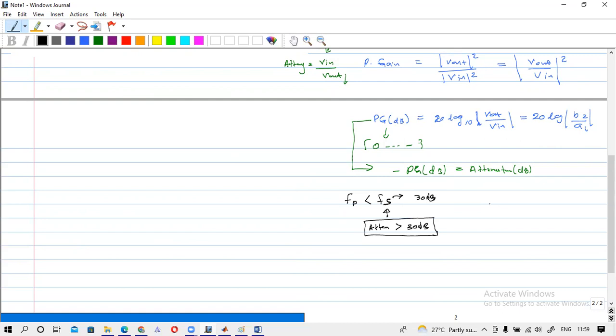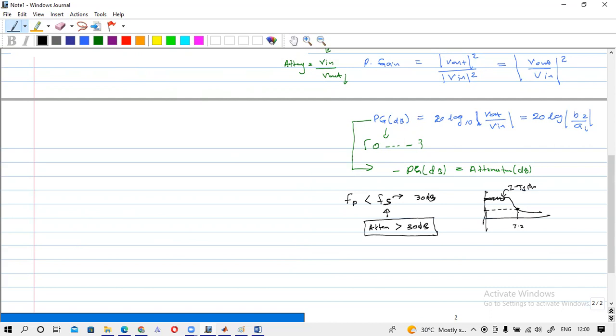So what does that mean? After this point, this response is somewhat like this. There is a ripple in the pass band, because it is a type one Chebyshev filter. Here another frequency is given, and the attenuation should be at least 30 dB. That means for this frequency the attenuation should be very high.